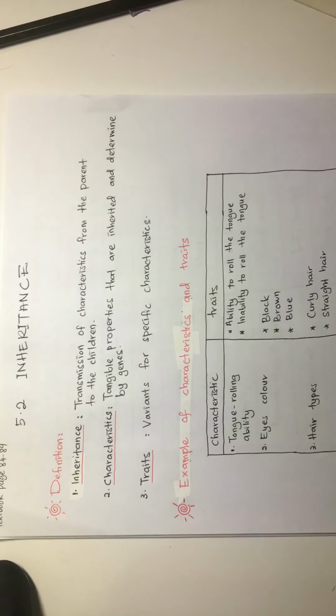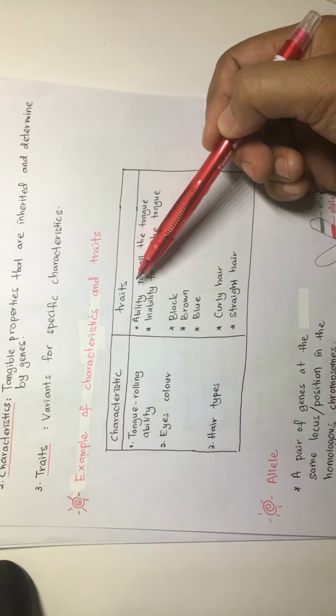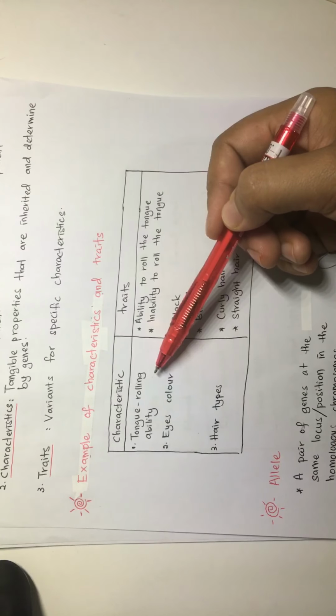Okay, the characteristics. Right. So here for this subtopic there are two terms that you need to understand and differentiate, which are the characteristic and traits. Okay, so to differentiate these two, we can see here some example of characteristic for you: tongue rolling ability, eye color, and hair types. And the traits are the variants for these characteristics.